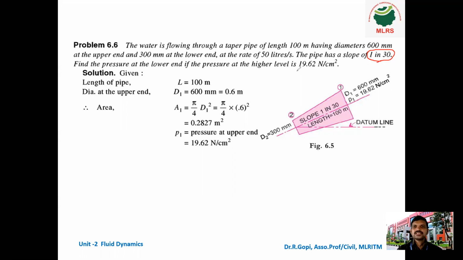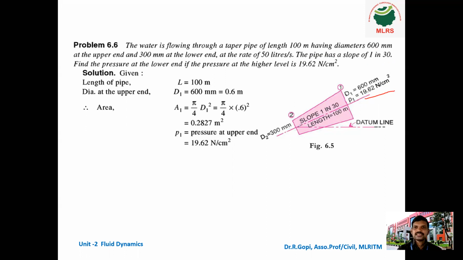Next, they gave the pressure at the higher level, that means the P1 value, which you can see in this diagram. P1 is 19.62 Newton per centimeter square.